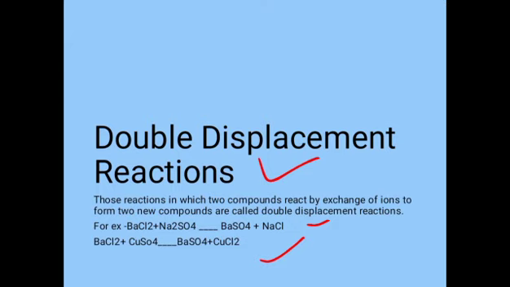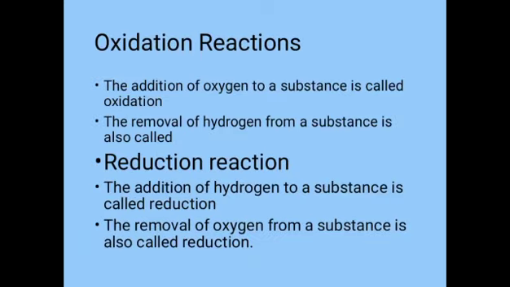In the second example, when barium chloride solution is added to the copper sulfate solution, then a white precipitate of barium sulfate is produced along with the copper chloride solution. In this double displacement reaction, two compounds, barium chloride and copper sulfate, react by the exchange of their ions to form two new compounds that are barium sulfate and copper chloride.